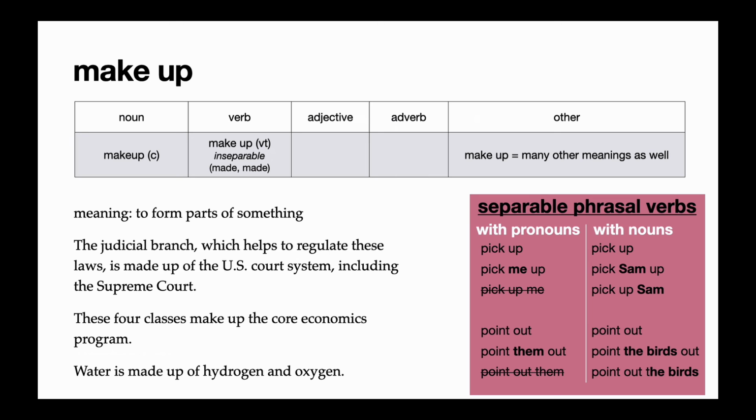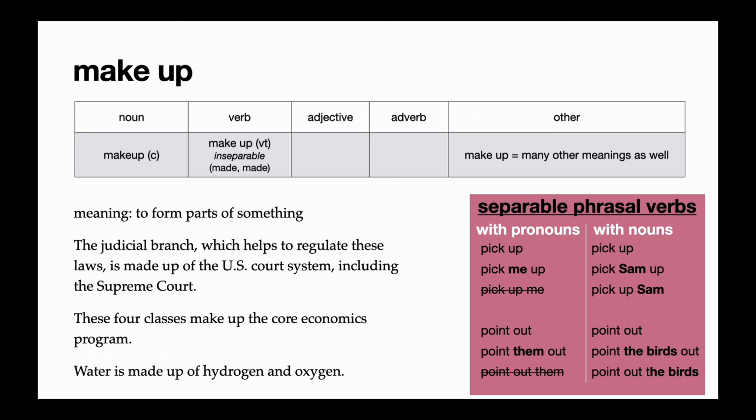And finally, we have the phrasal verb make up. Now, make up is a very common phrasal verb. It has lots of other meanings. In the reading, it has the meaning of to form parts of something. So the example in the reading was the judicial branch, which helps to regulate these laws, is made up of the U.S. court system, including the Supreme Court. This means that the U.S. court system and the Supreme Court are parts of the judicial branch.